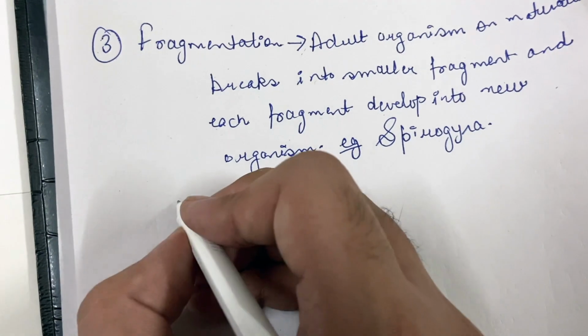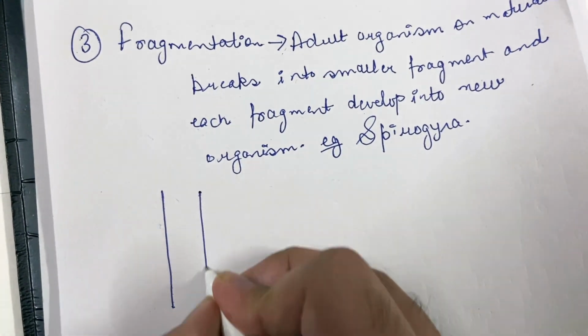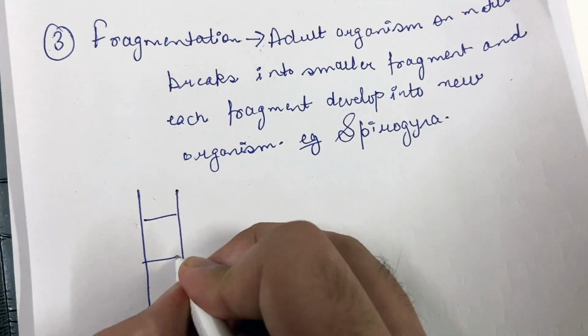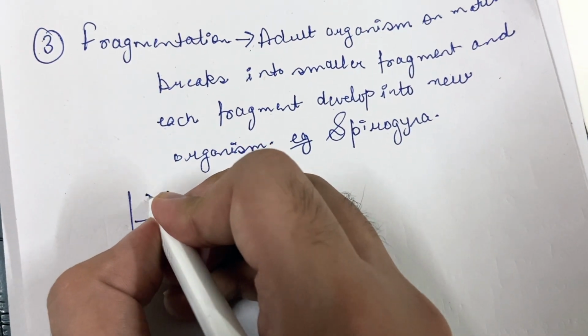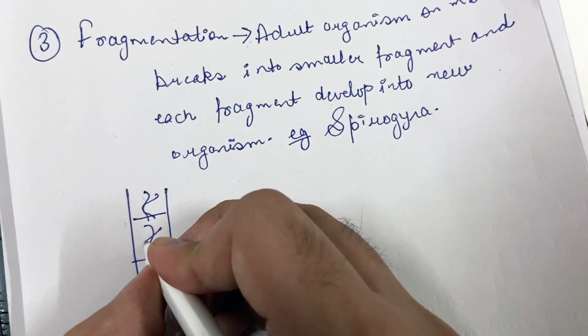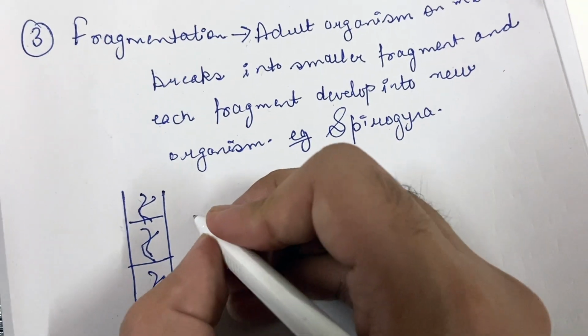Let us understand this with the help of example. Imagine this is a cell of Spirogyra. So this is Spirogyra. Spirogyra has ribbon-shaped chloroplasts. Now what will happen?